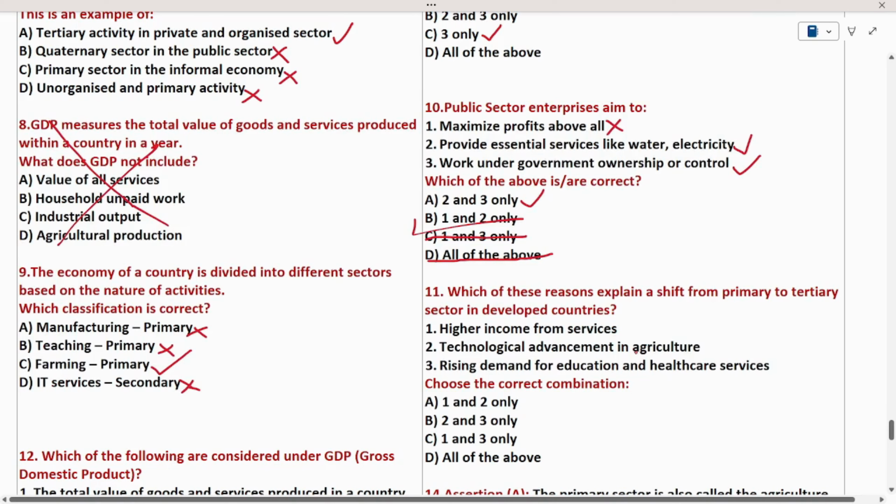See the question number 11. Which of these reasons explain the shift from primary to tertiary sector in developed countries? In the previous class, we had discussed certain reasons why some countries transformed from a primary to a tertiary economy. When people have high income, people demand more services, and automatically it will lead to a service sector economy. So statement 1 is the right answer. Technological advances also led to the development of the service sector. So statement 2 is also right. Rising demand for education and healthcare services. Yes, this is also right. So all the statements are true. So I can say option D is the right answer.